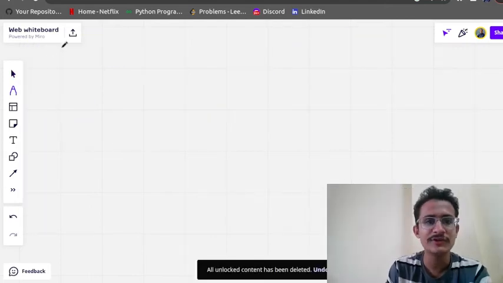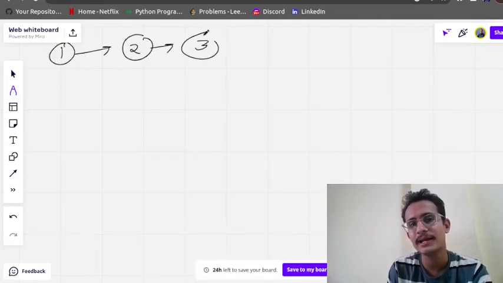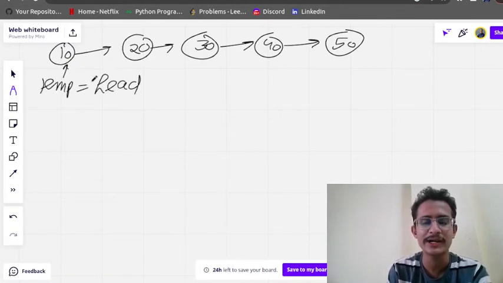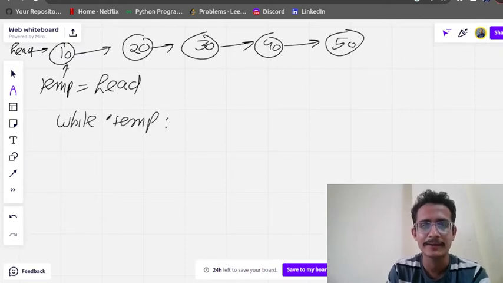So what we need to do, first of all, is traverse the entire linked list. Let's say the elements are 10, 20, 30, 40 and 50. I will write a variable temp equals to head, so head is pointing here and temp is also pointing here. I will run a while loop till we have an element in temp, and initially the count value C will be 0.